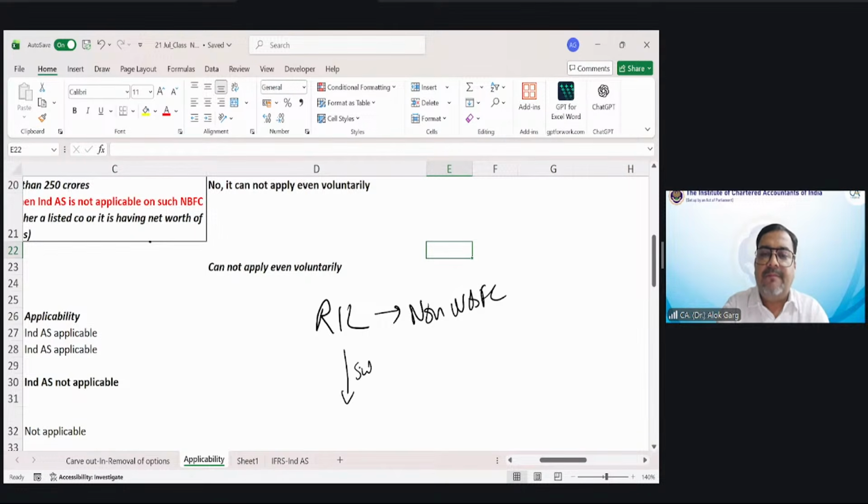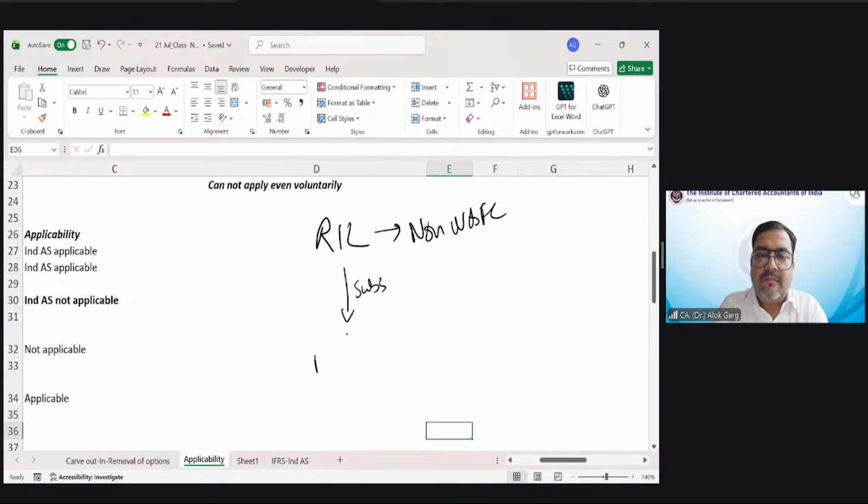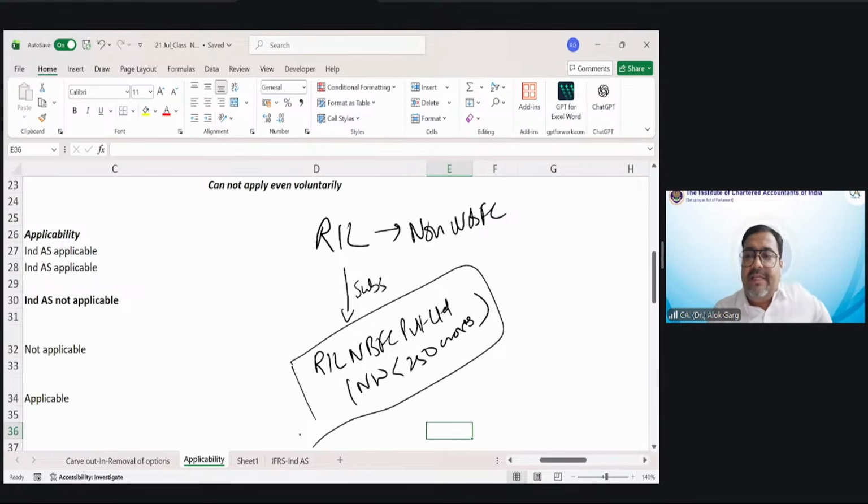Reliance has a subsidiary, RIL NBFC Private Limited, right? Net worth is less than 250 crores. First of all, tell me, going by its own standalone criteria, whether Ind AS is applicable or not to this NBFC company. Not applicable. Why? Private limited entity, unlisted entity, net worth is less than 250 crore. They cannot apply even voluntarily.